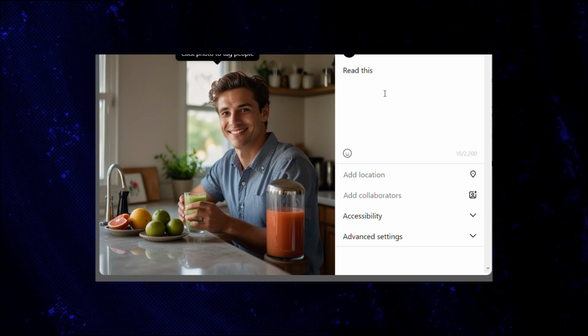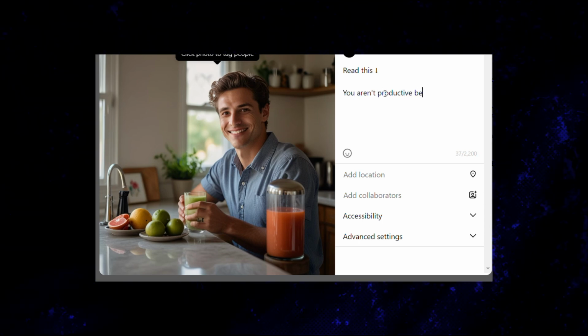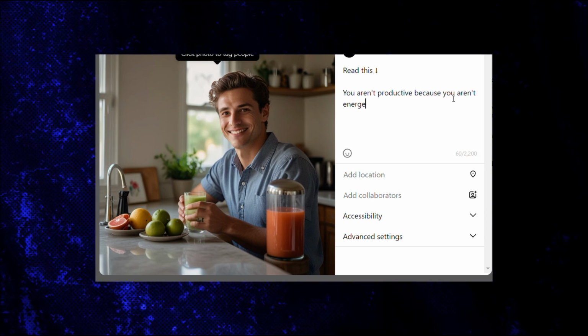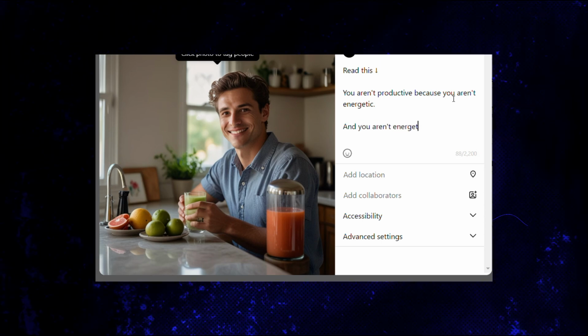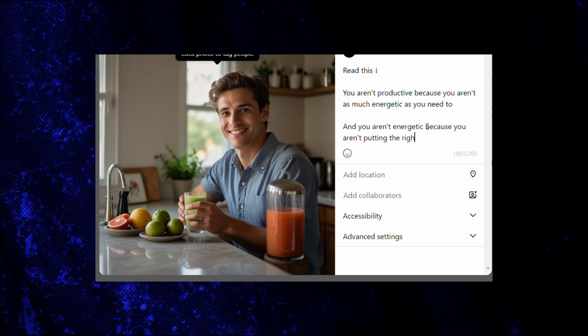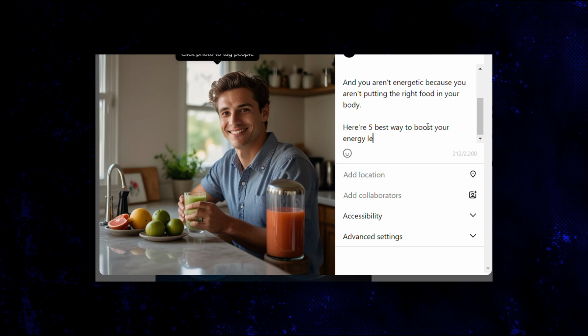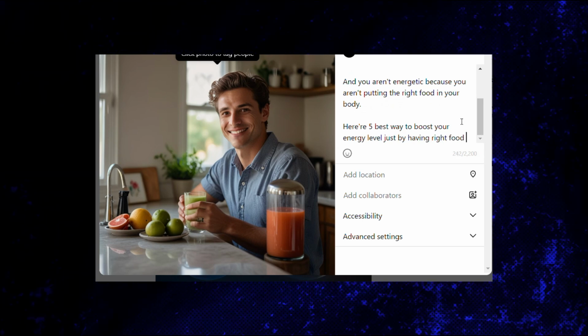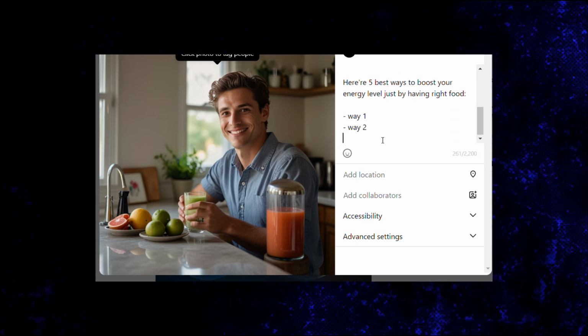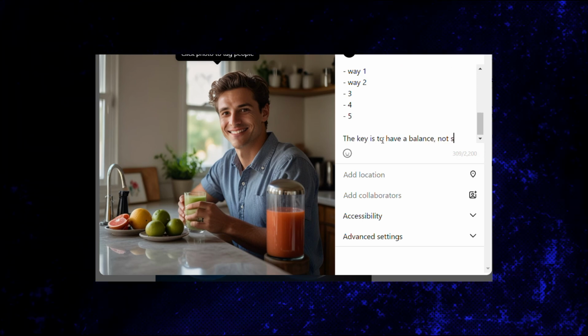First, use a catchy hook, something like "read this," or "here's what you need to know." Next, relate to your audience. Hit their pain points in 1 or 2 sentences. Then, provide a simple solution in easy-to-read bullet points. Finally, wrap it up with a conclusive statement.